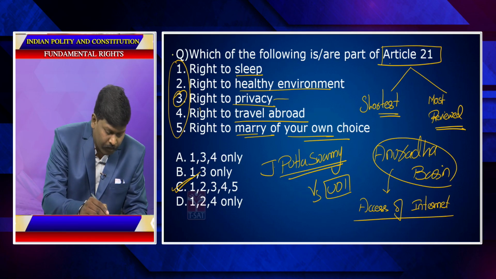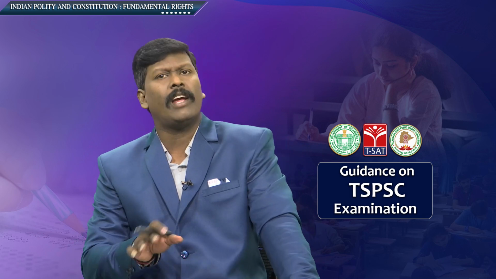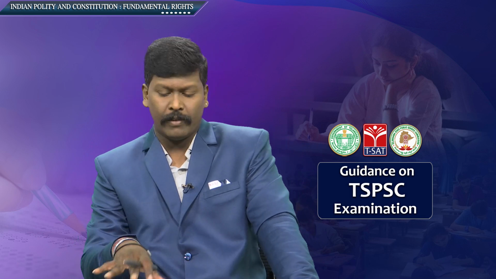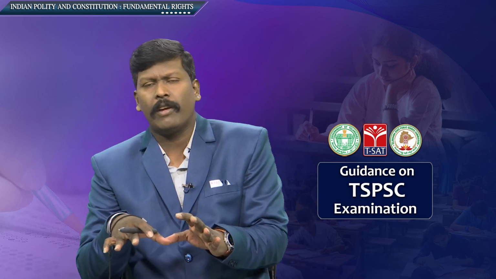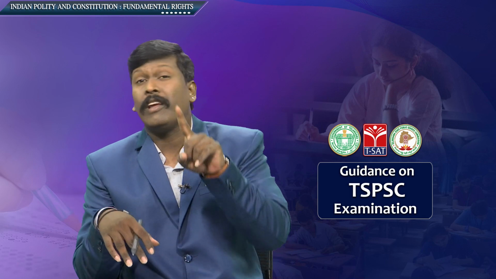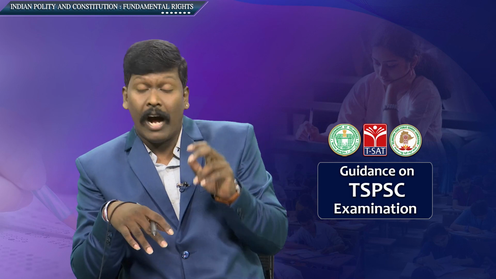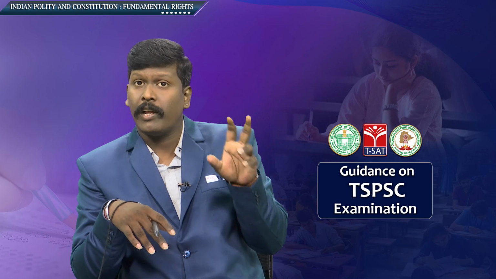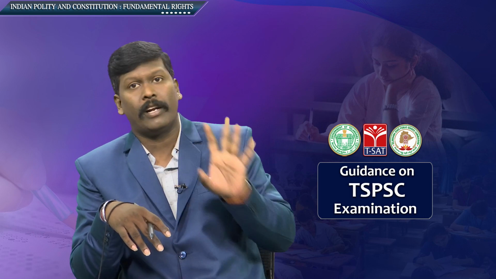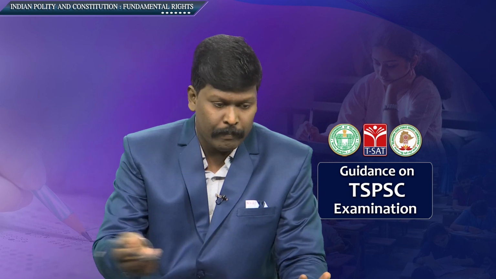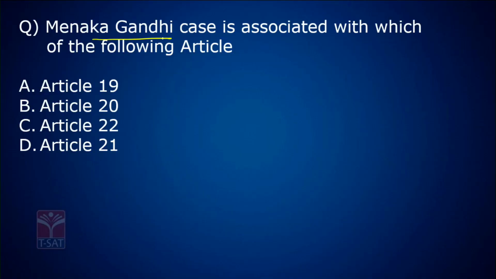So this is a famous question. Every year, one question is asked from this topic, Article 21, in all competitive exams, including your UPSC. So Article 21 based questions are expected. Be careful. Maneka Gandhi case is associated with which of the following articles?